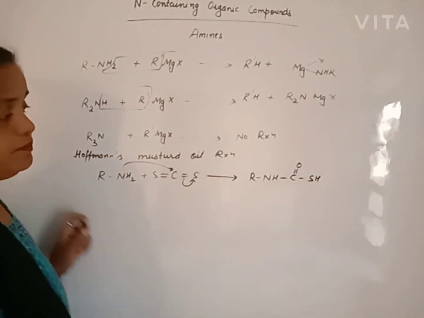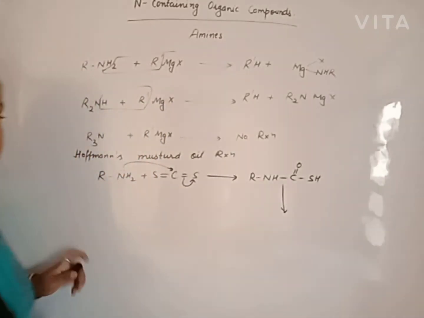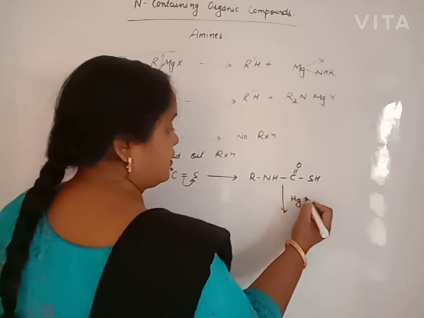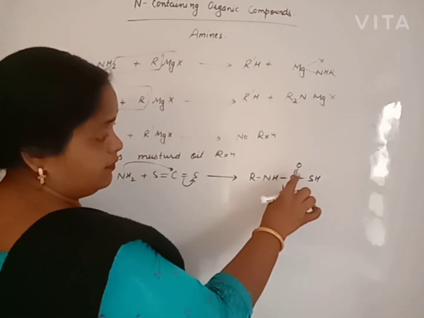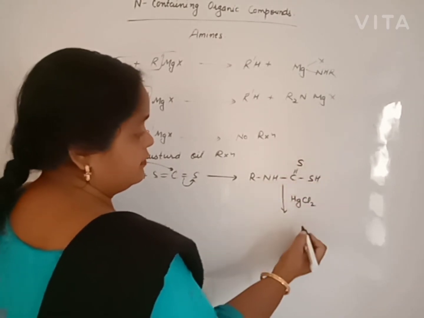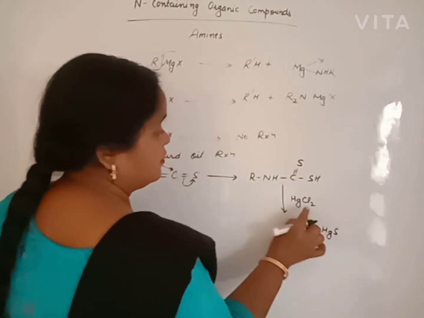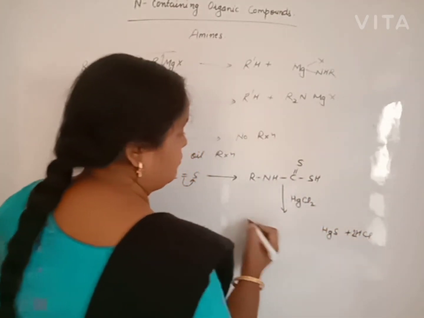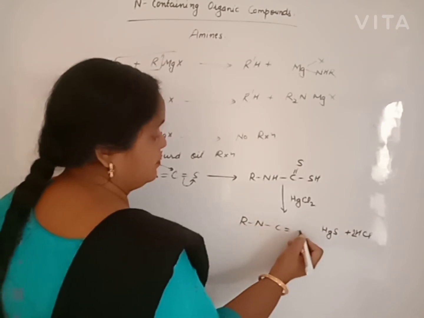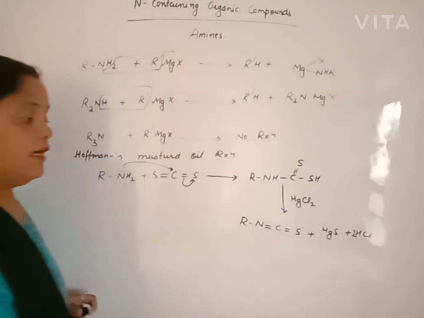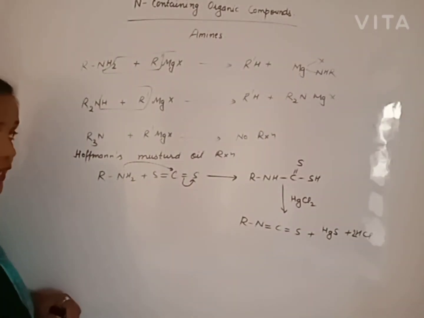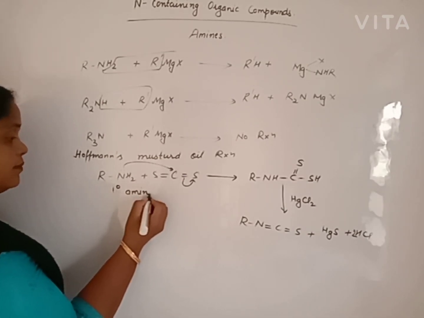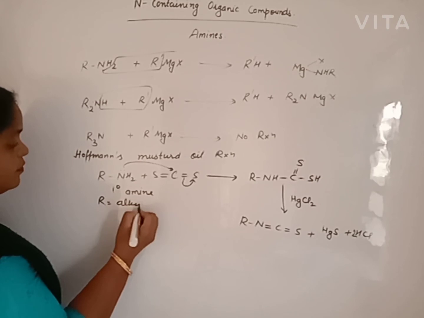Then beta, it is treated with mercury chloride. Mercury chloride reacts with sulfur to release HgS, both the halogens are removed with hydrogen, and we will get R and C double bond S. Valency will be filled by the alkyl thiocyanate. Alkyl isothiocyanate will be obtained from primary amine. Beta, R may be alkyl or aryl.